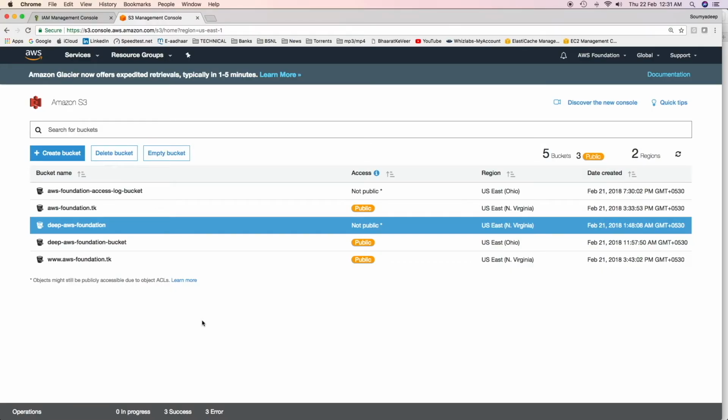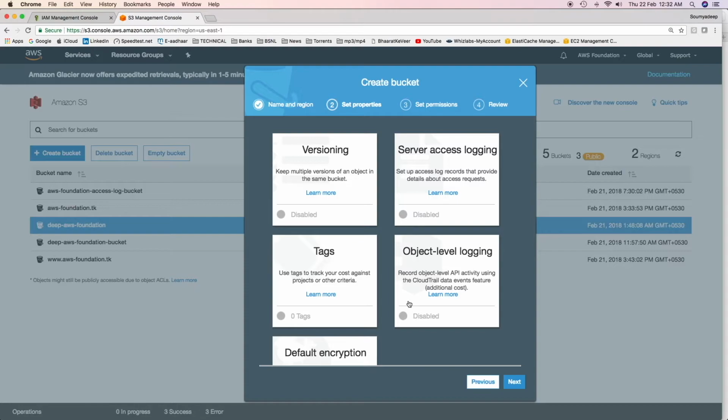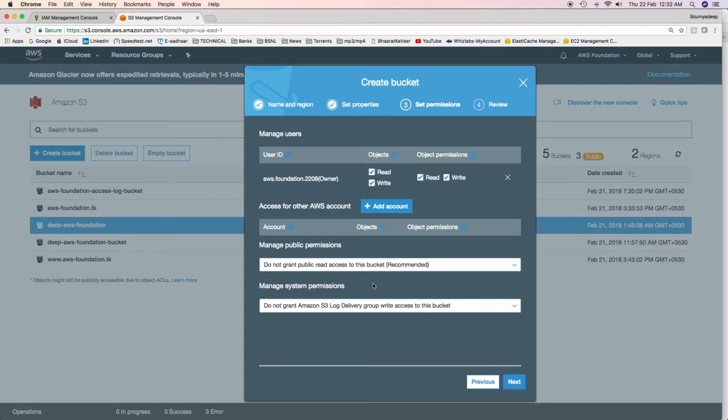Suppose I want to enable server access logging for this bucket, which is Deep AWS Foundation, in the North Virginia region. I'll have to create one more bucket in the same region, North Virginia. Click on Next. I do not want to set up any of these properties. Click on Next. This is where we'll have to make some changes.